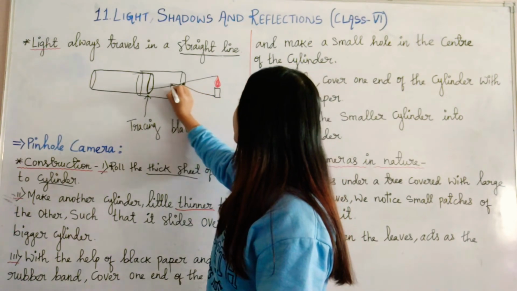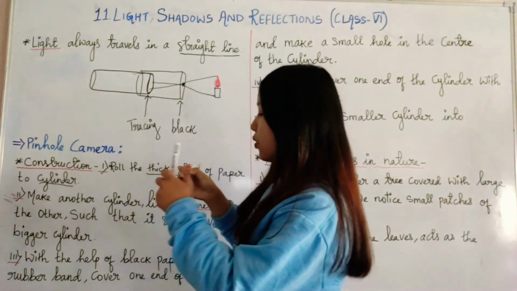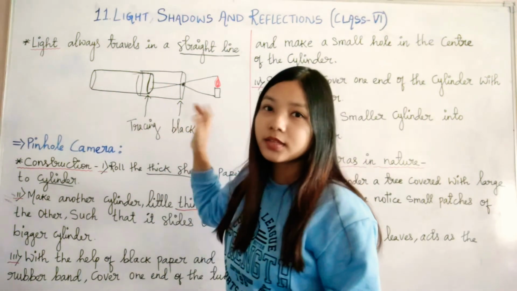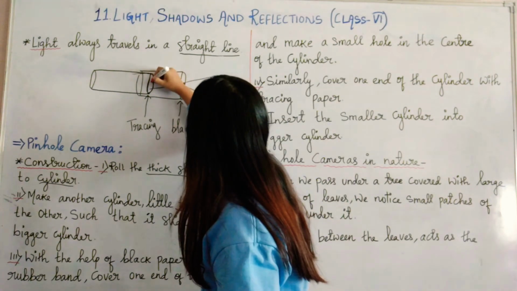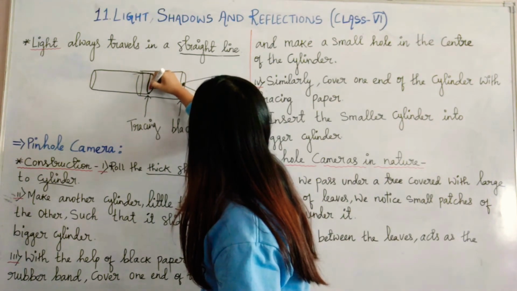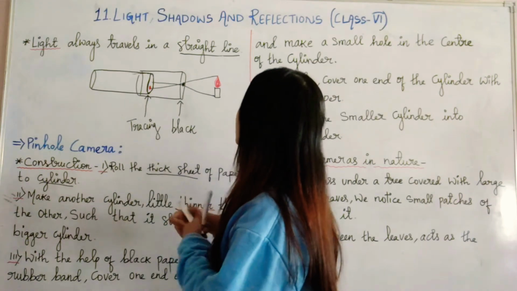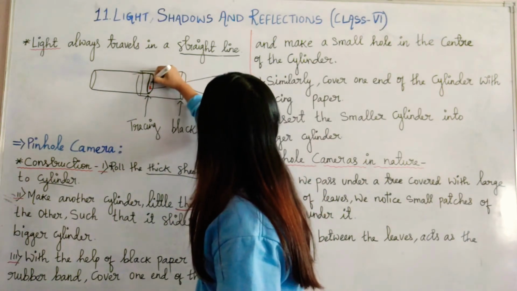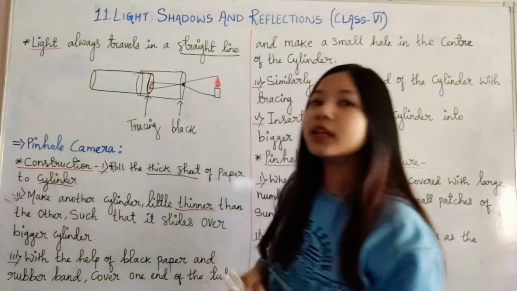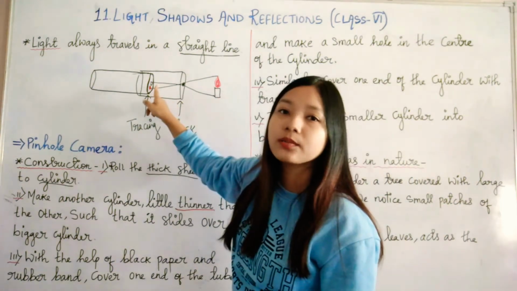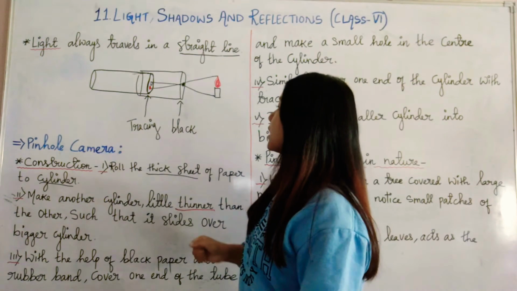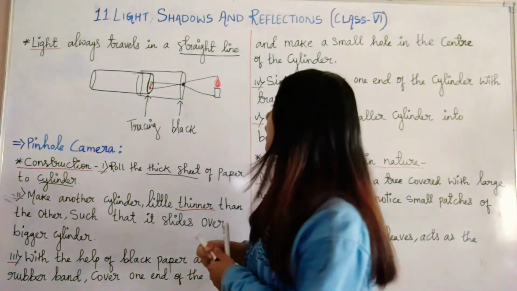Then another light ray will fall on it, and here what will happen? Sorry, it should be a straight line. Okay, my line is not very straight, but you imagine it as a straight line. Then we will see a small image of this candle on this tracing paper. But is it visible to you guys?